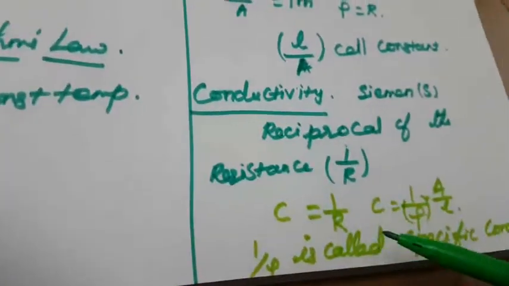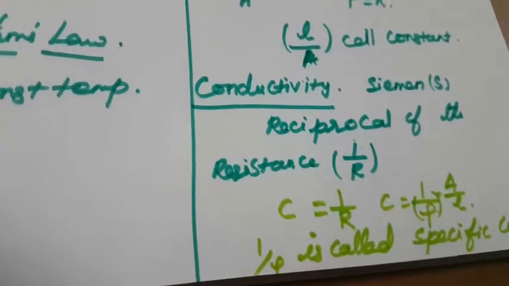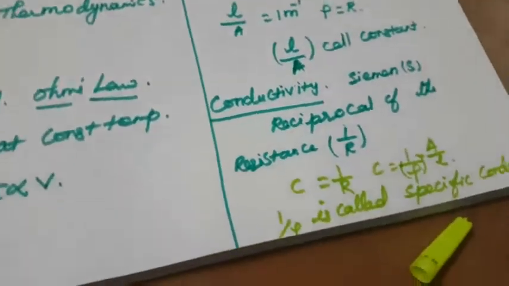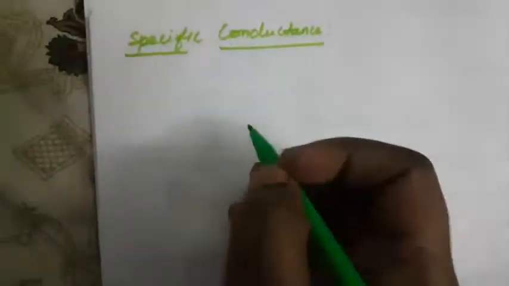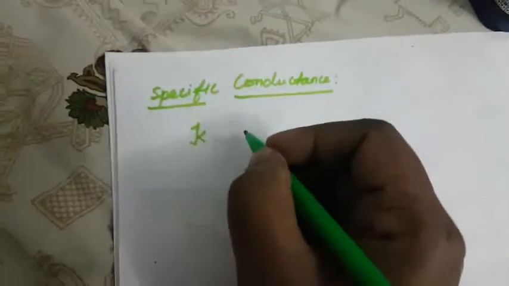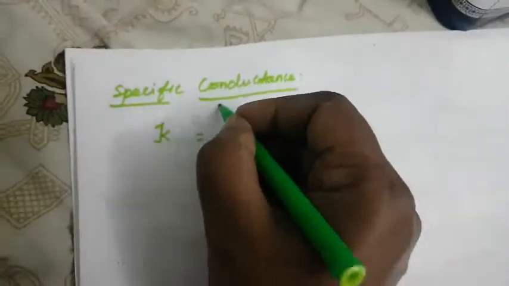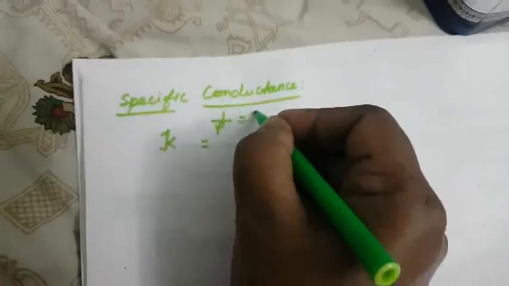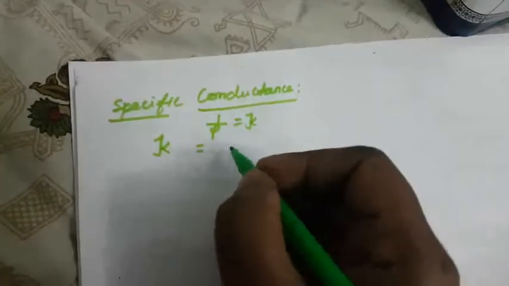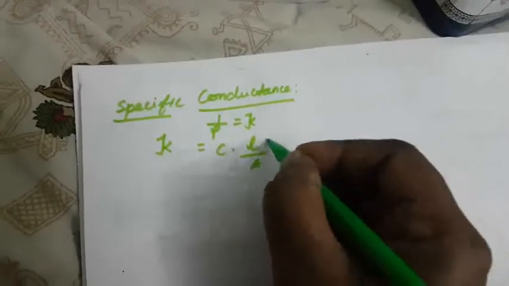That is 1 by R, C into 1 by rho into A by L. That is, 1 by rho is called specific conductance. The specific conductance is represented as kappa. So the symbol is kappa. Kappa is equal to 1 by rho, right? So kappa is equal to C into L by A.